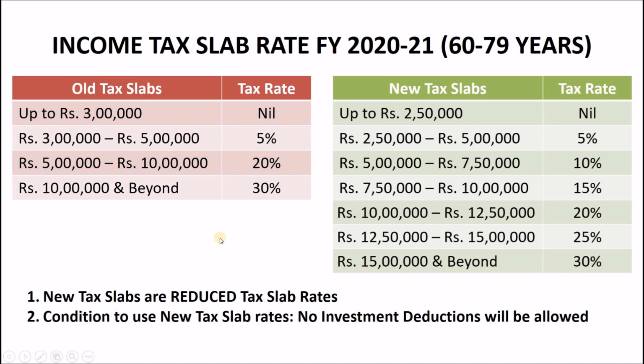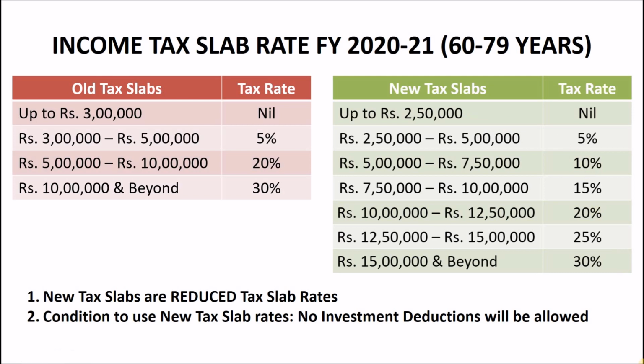Another important point to note is, if you are using old tax slab rates, your income up to Rs 3 lakhs will be exempted from income tax. Whereas, if you are using new tax slab rates, your income will be exempted from tax only up to Rs 2.5 lakhs. This shows that the new tax slab rates are the same for all age groups, irrespective of whether you are a senior citizen or not.